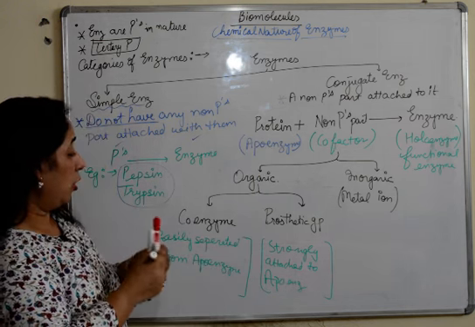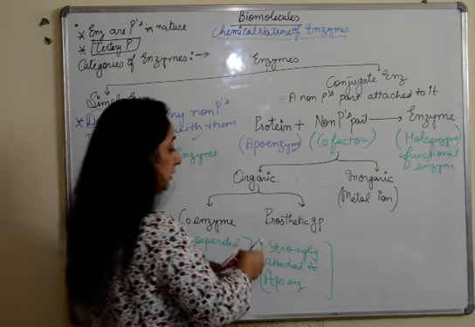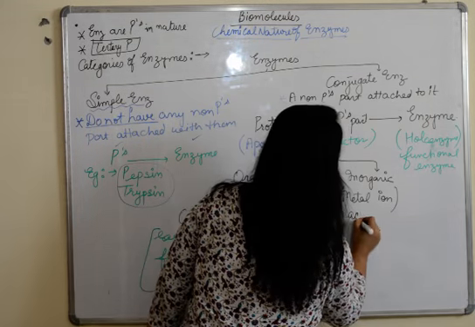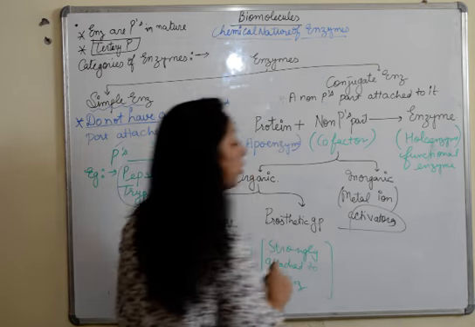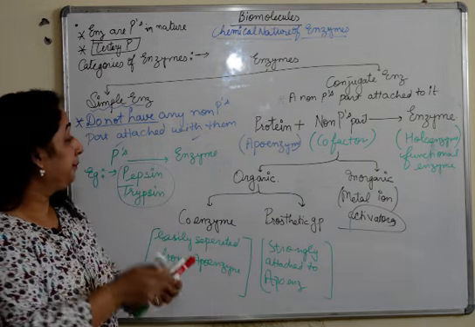Fine. So these metal ions, what we have written, they are generally the activators which are going to activate the process of enzyme action.